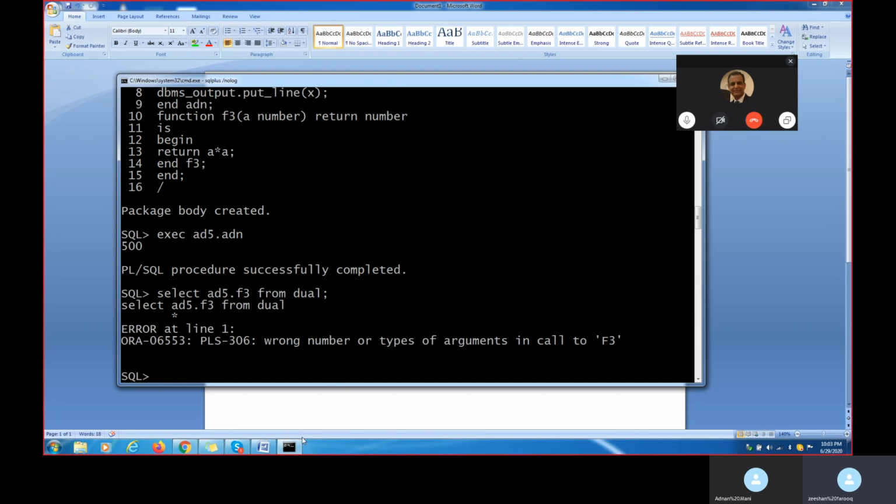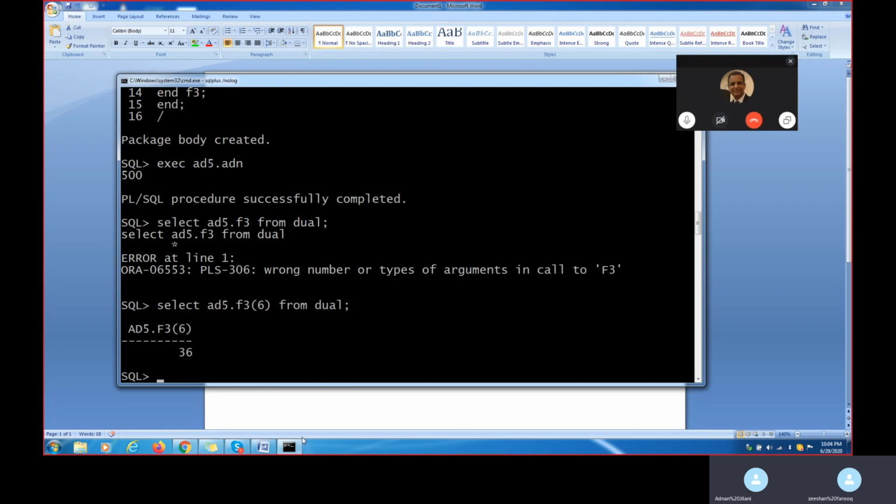Why is it showing like this? We have to specify the number, right? We didn't specify any number here. A into A. A into A means what? You have to put some value in that. What do you want to do here? For example, I am putting a 6. 6 into 6, how much?